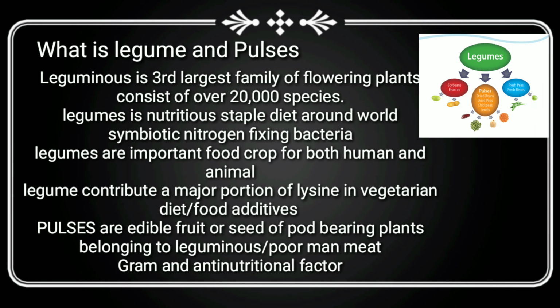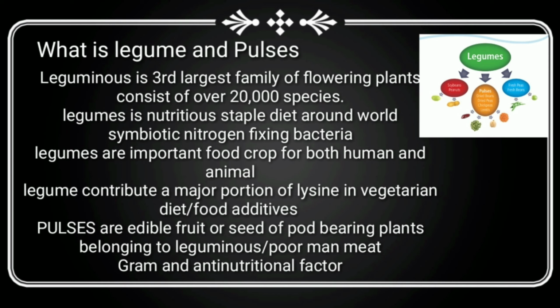Legumes are a nutritional staple of the diet around the world because they contain all essential amino acids. They are inexpensive sources of protein, vitamins, complex carbohydrates and fiber. Legumes have one most important property: symbiotic nitrogen-fixing bacteria in structures called root nodules. These root nodules have the ability to fix nitrogen into the earth.